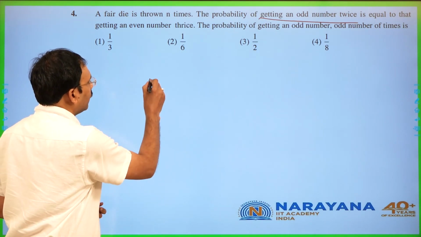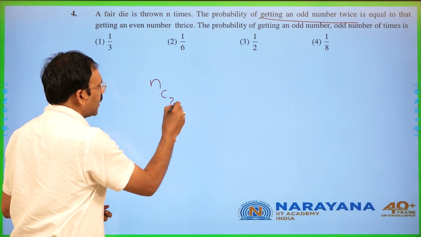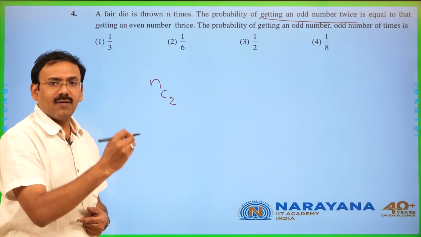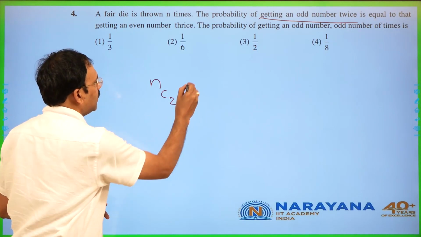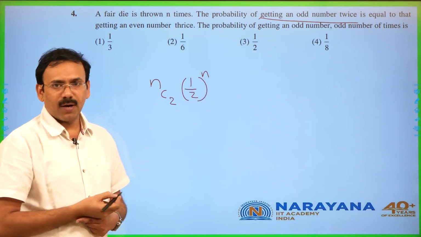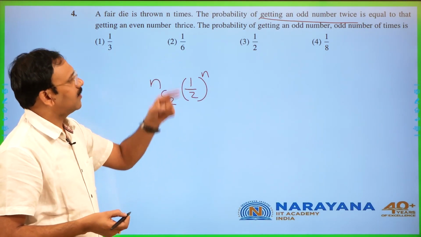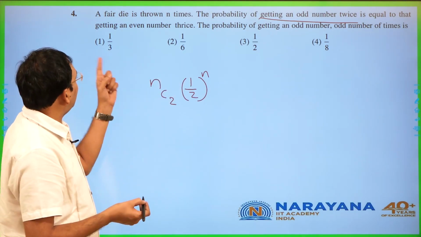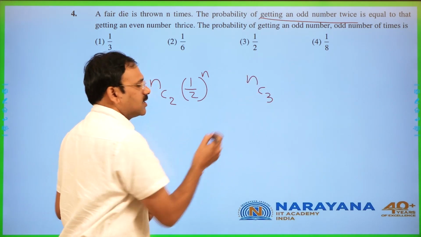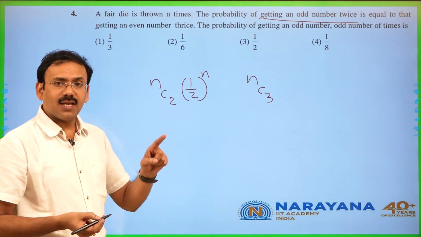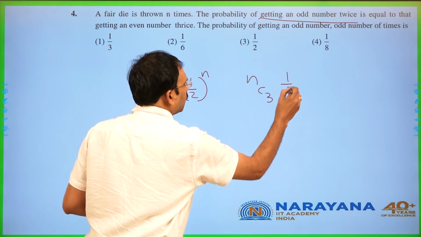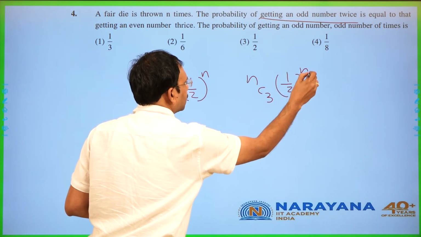So you can write which 2 times out of n, nC2 ways. In each case, either odd number or even number, 1 by 2 is the probability, so nC2 into 1 by 2 power n is the probability to get an odd number twice. Similarly, getting an even number thrice means which 3 times, nC3 ways it is possible. And in each case, either even number or odd number, 1 by 2 is the probability, it is going to be 1 by 2 power n.